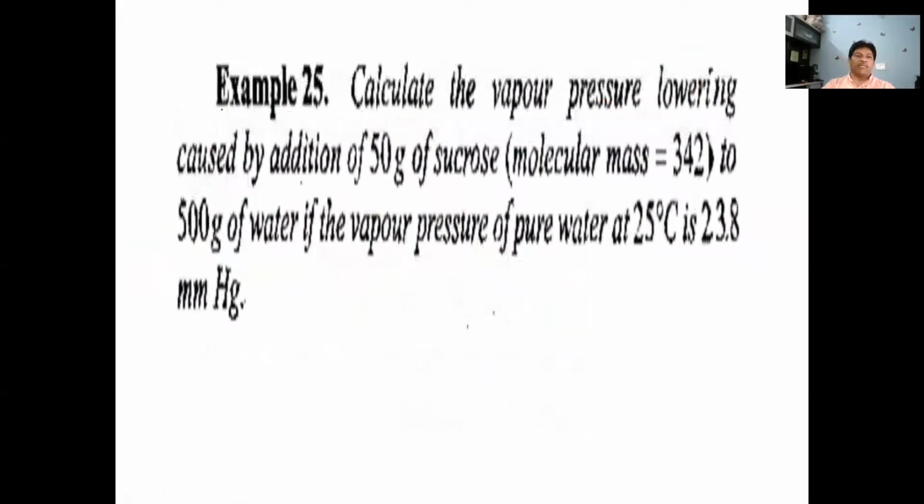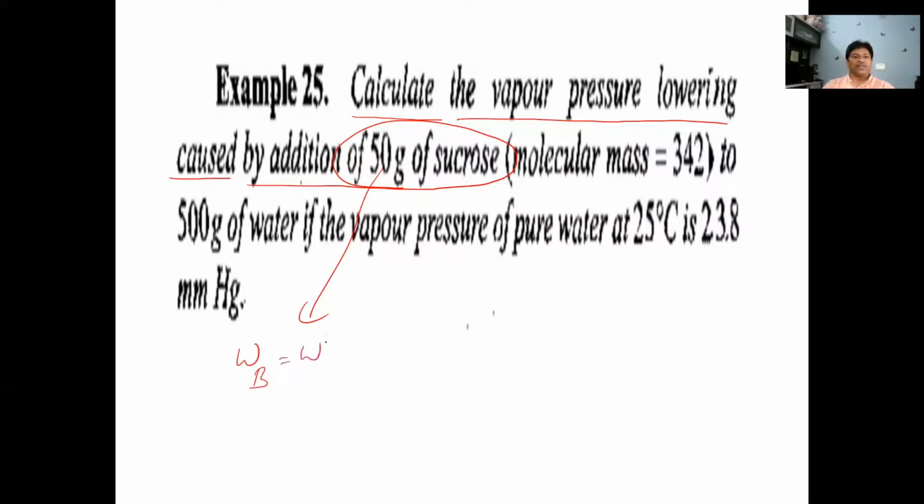Next, some example problems based on vapor pressure, relative lowering of vapor pressure. Suppose here: calculate the vapor pressure lowering caused by adding 50 grams of sucrose. What is 50 grams here? Weight of solute. WB means weight of solute. Solute is sucrose here. Given how much? 50 grams is the weight of solute given.